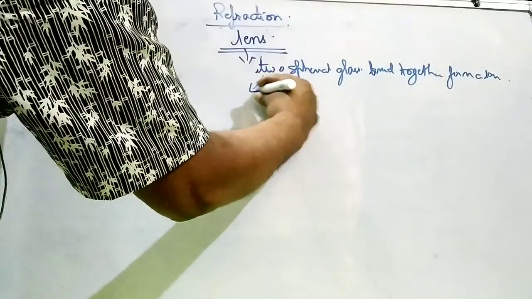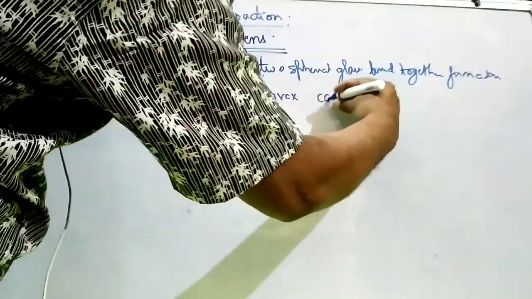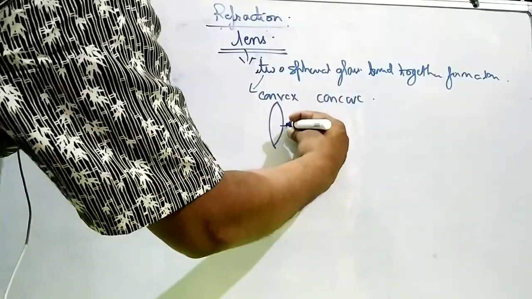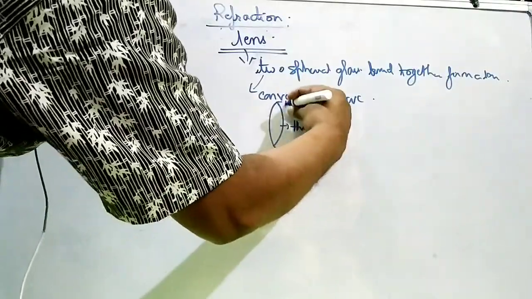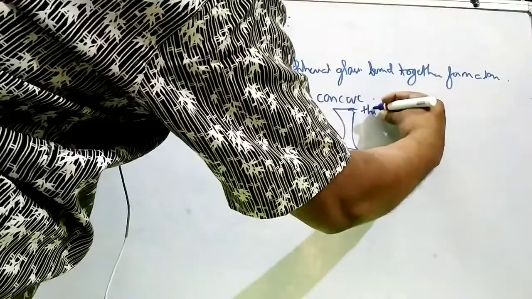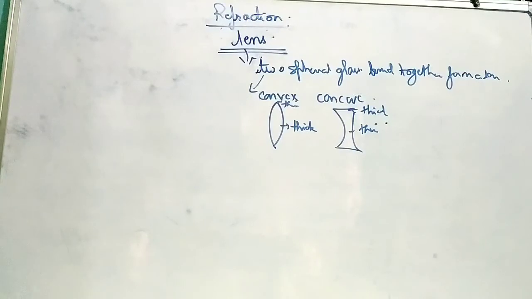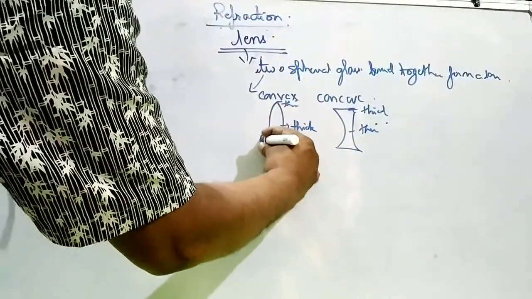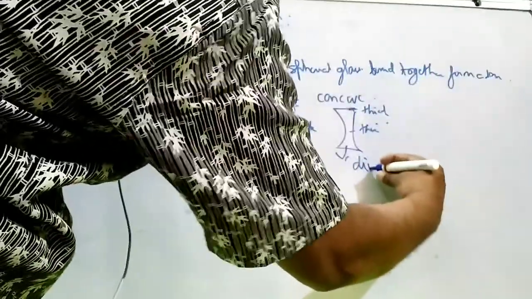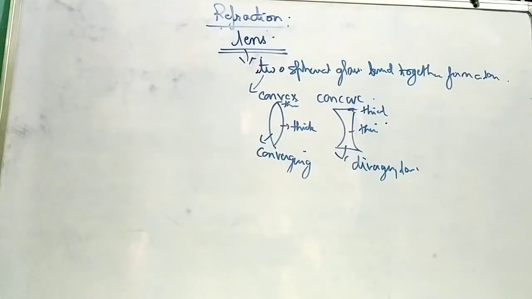There are two types of lens: convex lens and concave lens. Convex lens is thick in the middle and thin at the top. Concave lens is thick at the top and thin in the middle. This convex lens is also called a converging lens, and this is called a diverging lens. There is a reason behind it.